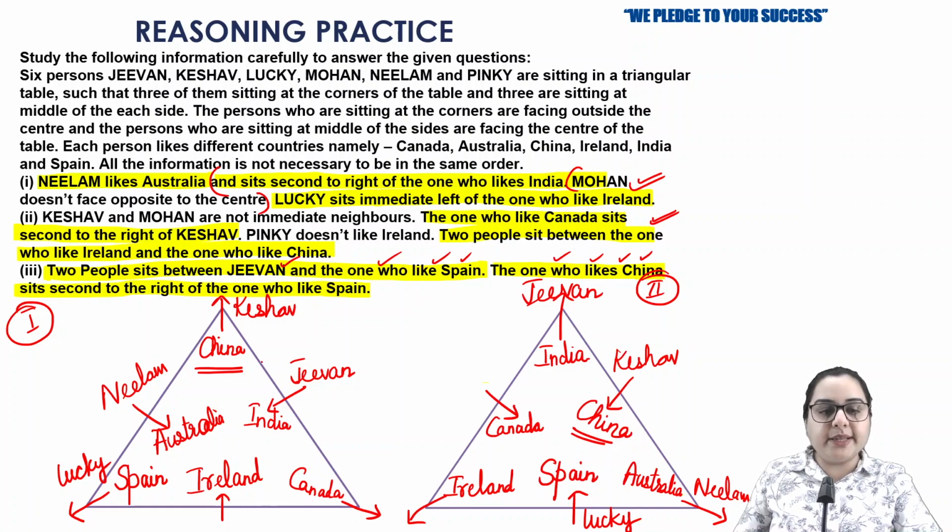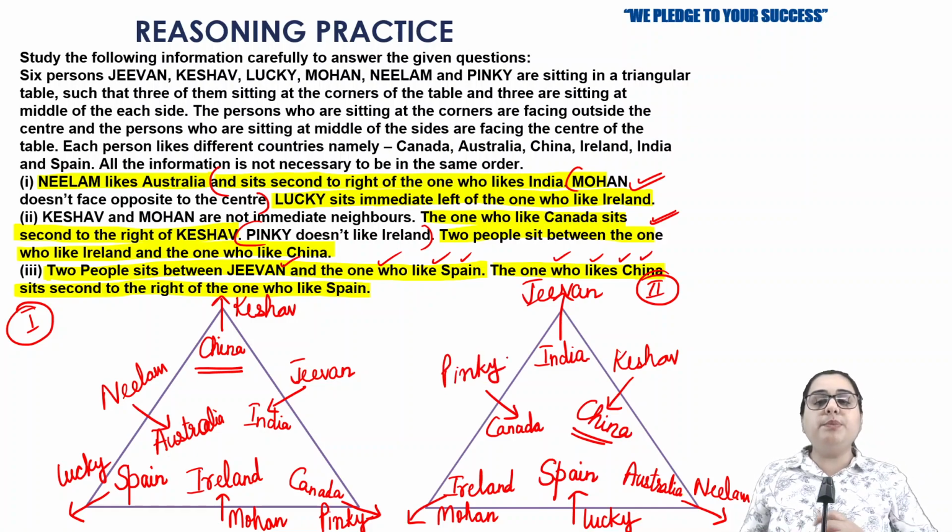Now the next information is, we have written 4 names and we are left with 2 names. One is Pinky and the other one is, I think, Mohan. About Pinky, it says that Pinky does not like Ireland. So we are going to write Pinky on Canada in the first possibility, and on Ireland we are going to write Mohan. And in the second possibility, Pinky cannot be written on Ireland, so we are going to write Mohan on Ireland, and Pinky will be written on Canada.